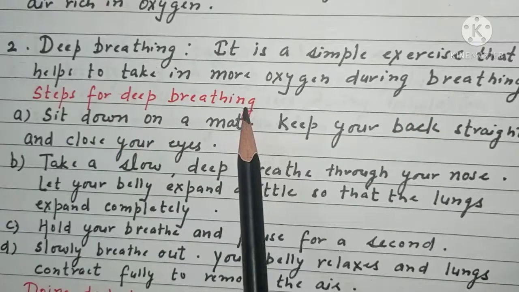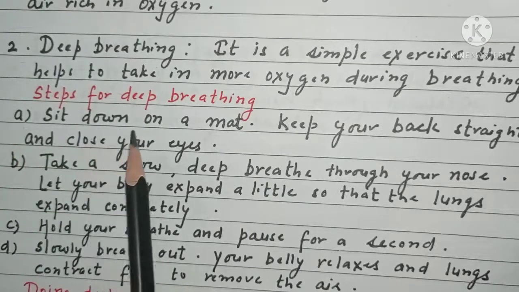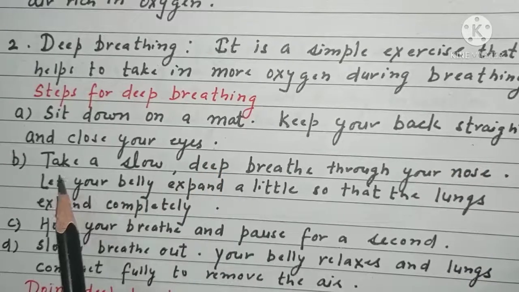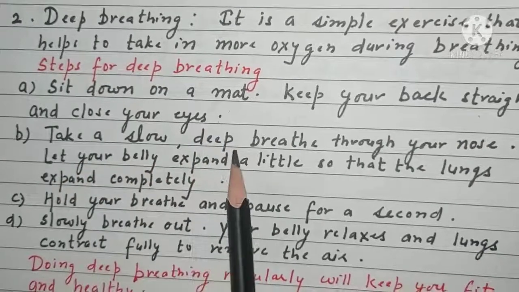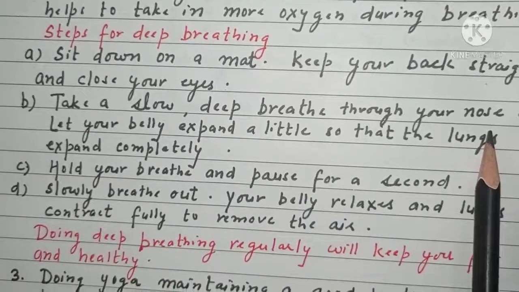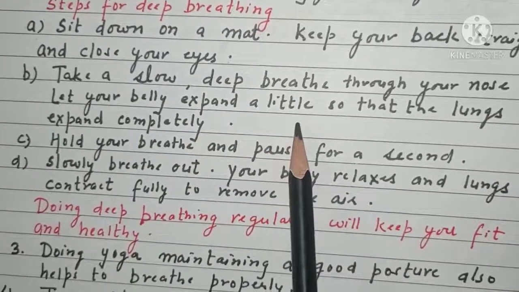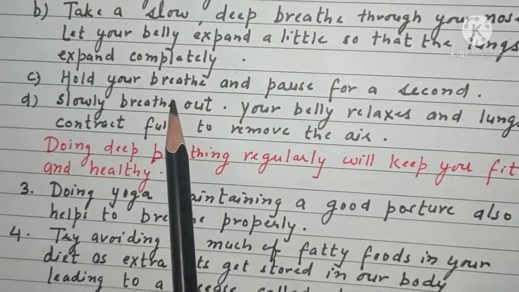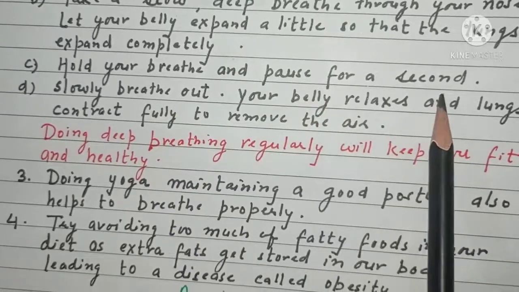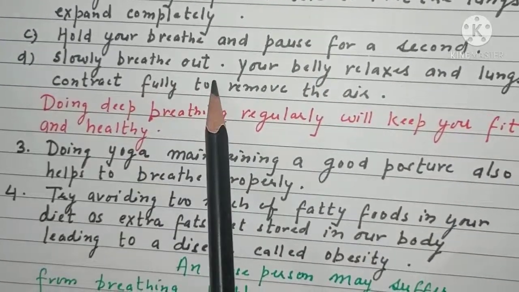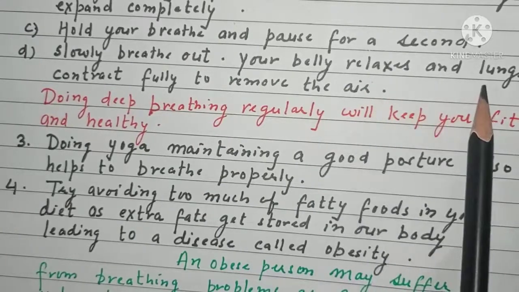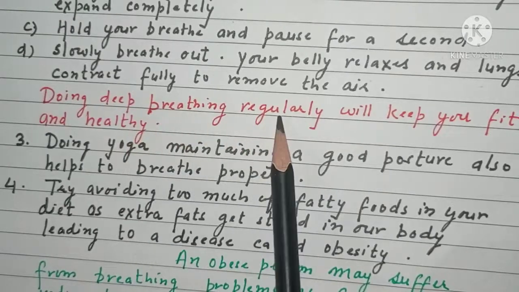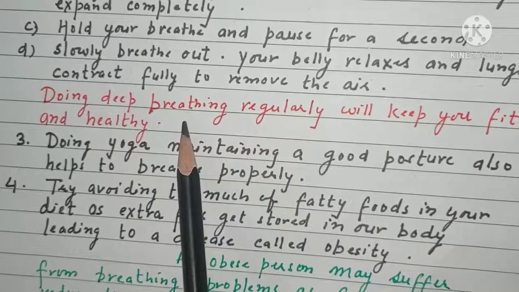So the steps for deep breathing are: A, sit down on a mat and keep your back straight and close your eyes. B, take a slow, deep breath through your nose. Let your belly expand a little so that the lungs expand completely. Then hold your breath and pause for a second. And then slowly breathe out. Your belly relaxes and lungs contract fully to remove the air. Doing deep breathing regularly will keep you fit and healthy.